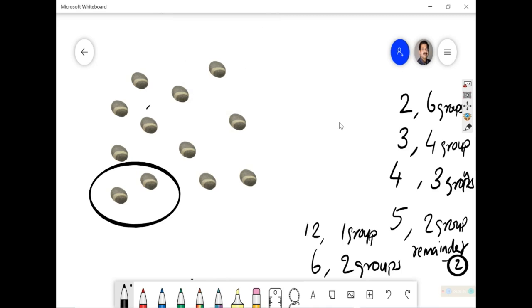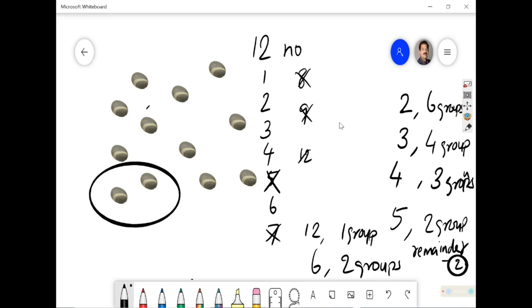From this, what I understand is that if you have 12 as a number, you can make group of 1, group of 2, group of 3, group of 4, group of 5 not, group of 6, 7 not, 8 not, 9 not, 12 yes, 12 you can make. So this way we can make groups.